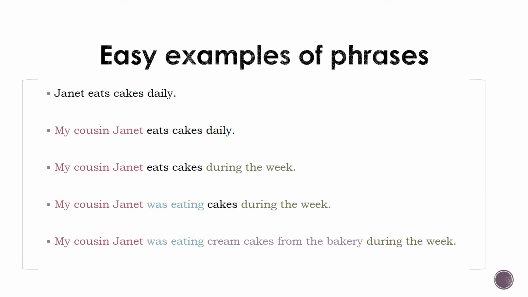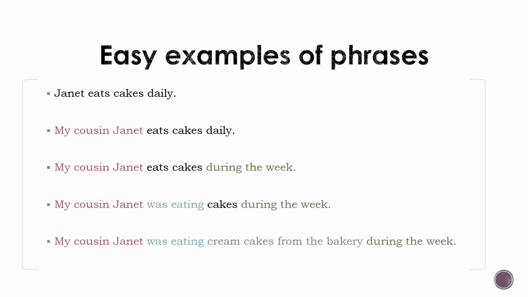The next one is: My cousin Janet was eating cakes during the week. We've added another phrase. This one has two words. It is a multi-word verb. And the last one is: My cousin Janet was eating cream cakes from the bakery during the week. We've added another phrase, and this one has five words. It is functioning as a direct object in the sentence.